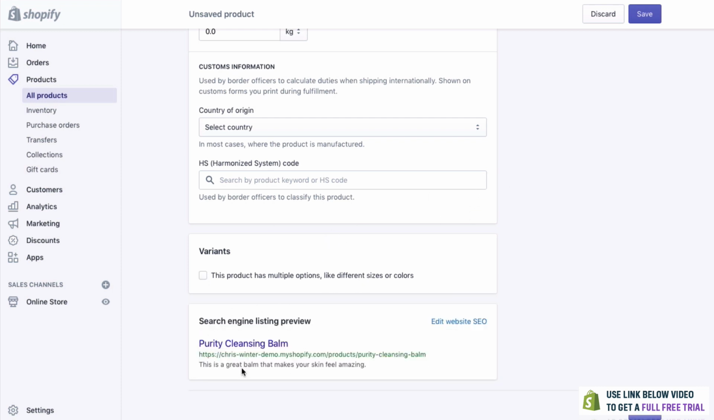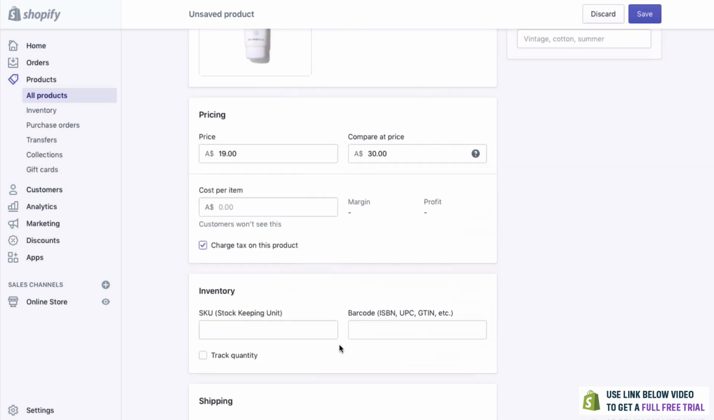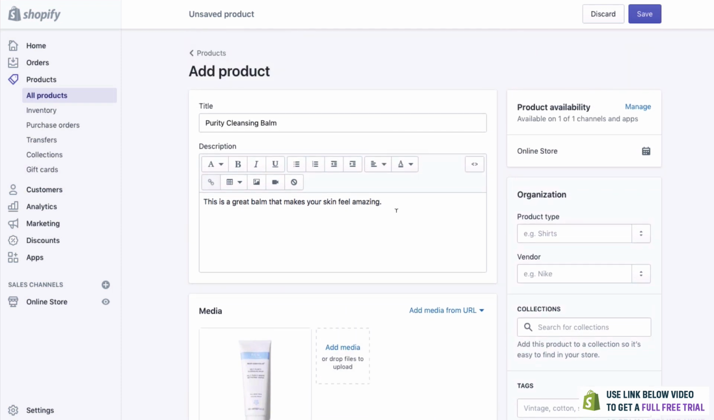You can also see a search engine listing preview. So essentially what it's going to come up like in Google. And you can see that we have our title here, and then this is the description. So it's quite important to really make this description really good. If you ever want to save it, all you need to do is click save, and this is a really good idea to do.